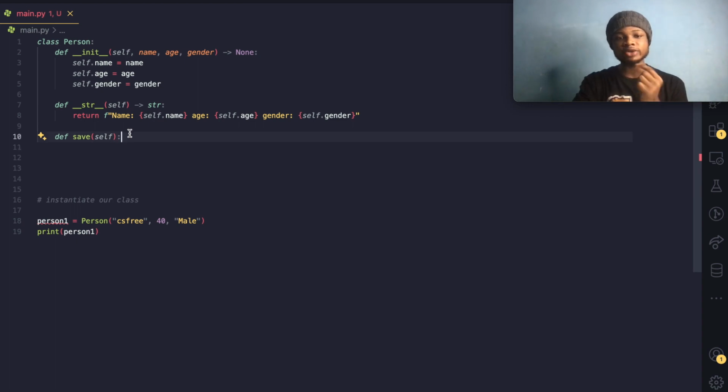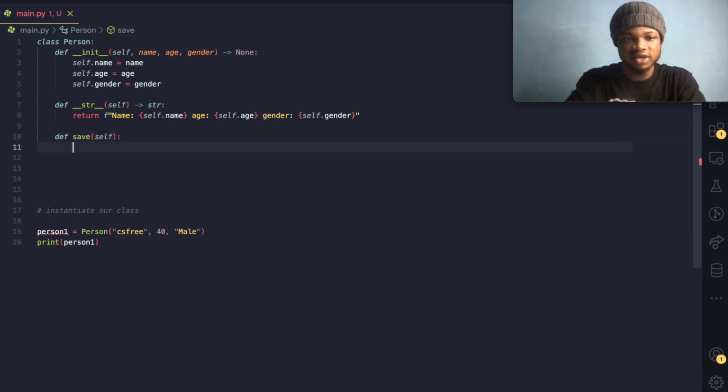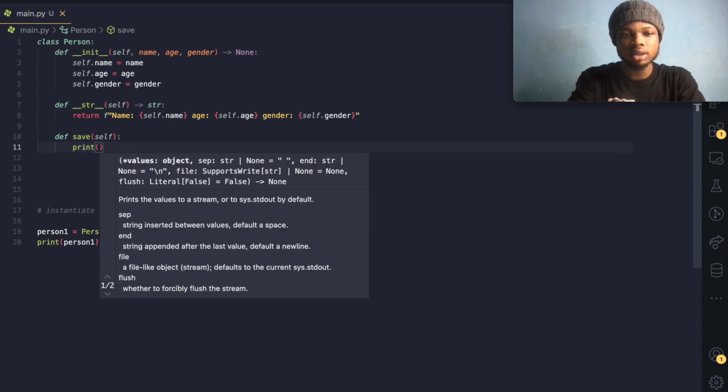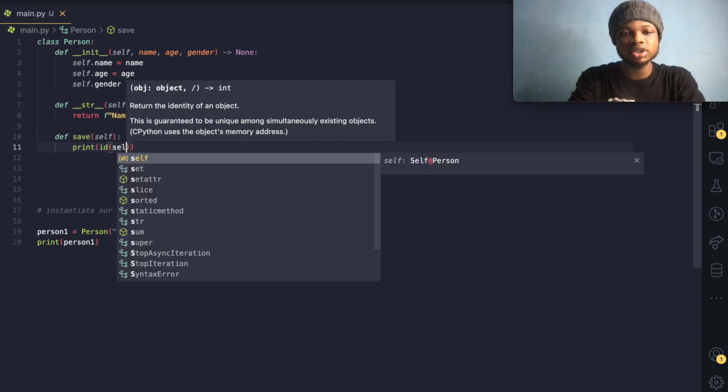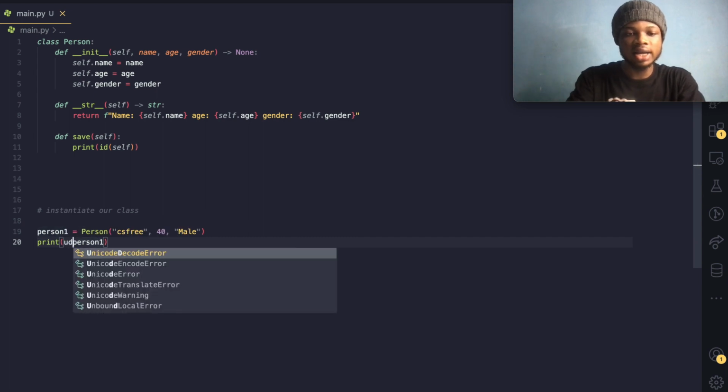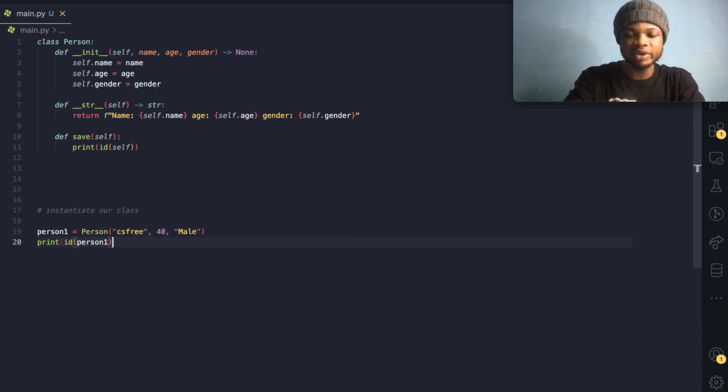And why is it very, very crucial? It's what we'll be working with in this project. Let me show you something. If I come over this save and I do print and I do id of self, and I come over here and say print id of person one. So I'm printing the id of self and I'm printing the id of person one.